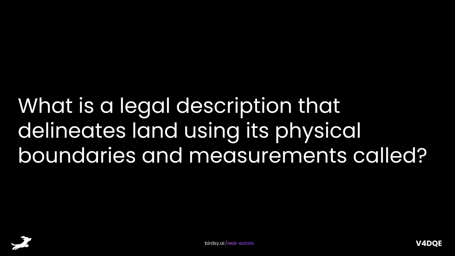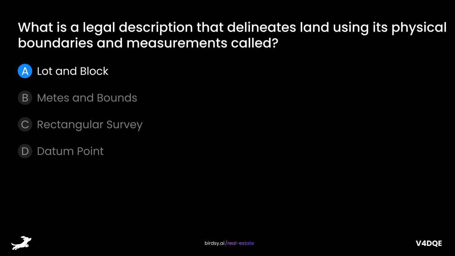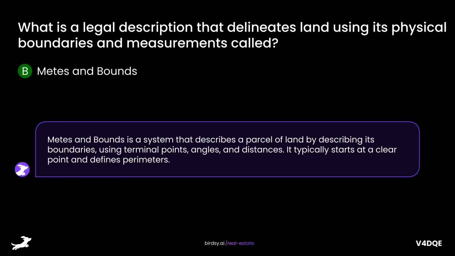What is a legal description that delineates land using its physical boundaries and measurements called? Is it A, lot and block, B, metes and bounds, C, rectangular survey, or D, datum point? The answer is B, metes and bounds. Metes and bounds is a system that describes a parcel of land by describing its boundaries using terminal points, angles, and distances. It typically starts at a clear point and defines perimeters.